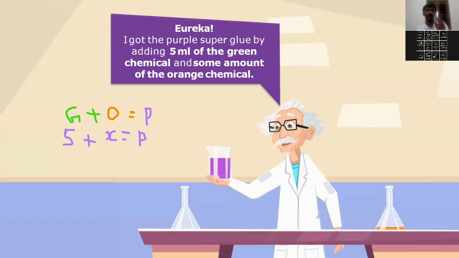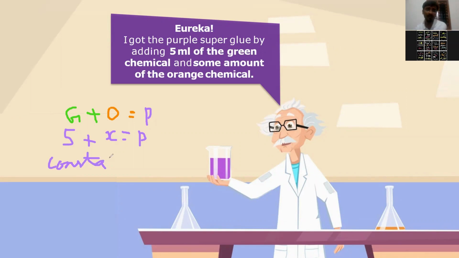Okay. So in math, now here you are coming to know about known and unknown. What about orange, it was changing? Now unknown and known you can compare in this way. Known means it is not changing. Like 5 ml, it was fixed. It was not changing. Green was not changing. It was fixed. So in mathematics, you can say it is nothing but constant. Fixed is nothing but constant.